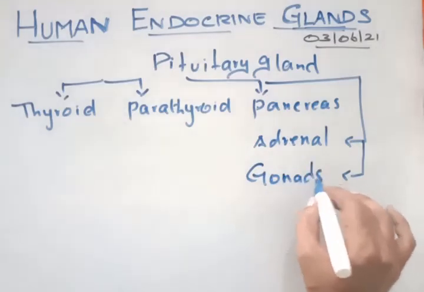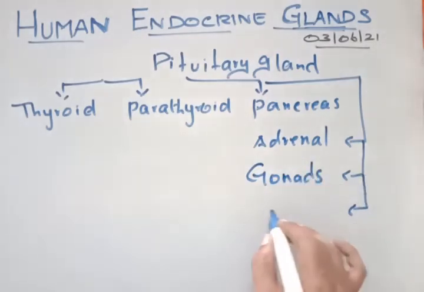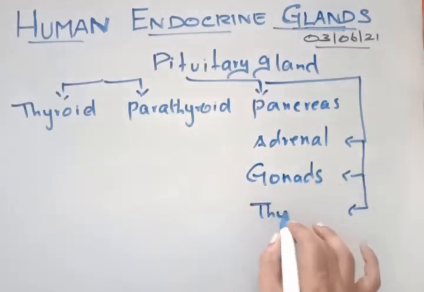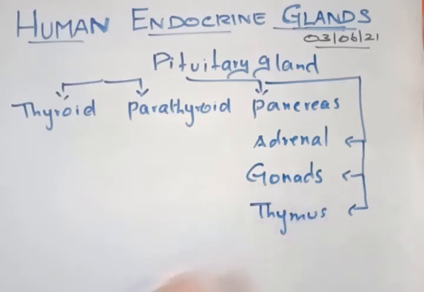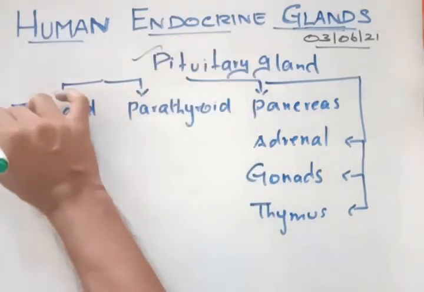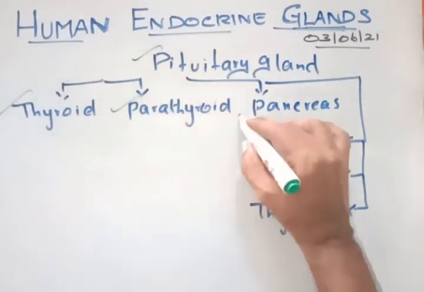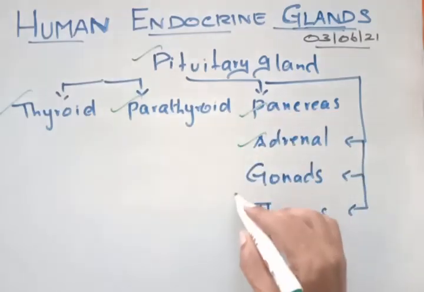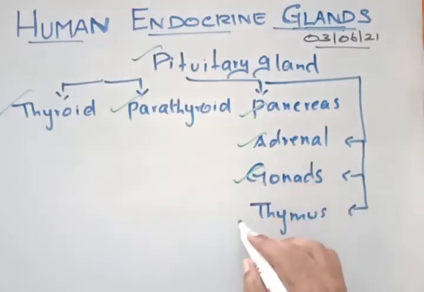Gonads means reproductive glands, testes and ovaries. Then we have the thymus gland. So these are the glands in our human body: pituitary gland, thyroid gland, parathyroid, pancreas, adrenal, gonads, and the thymus.